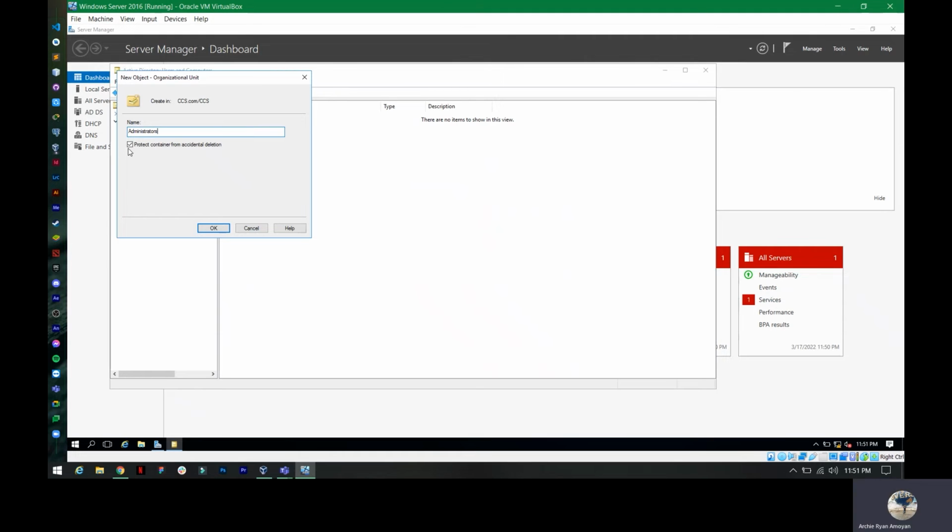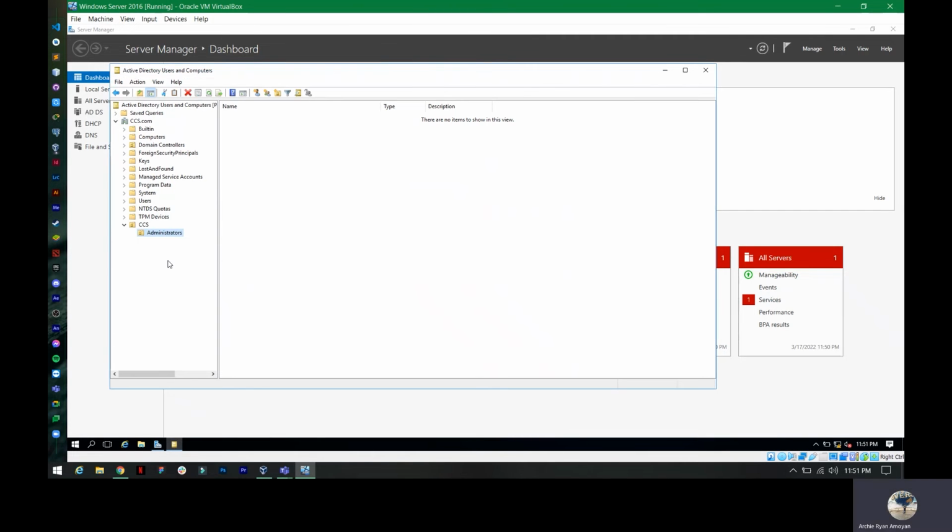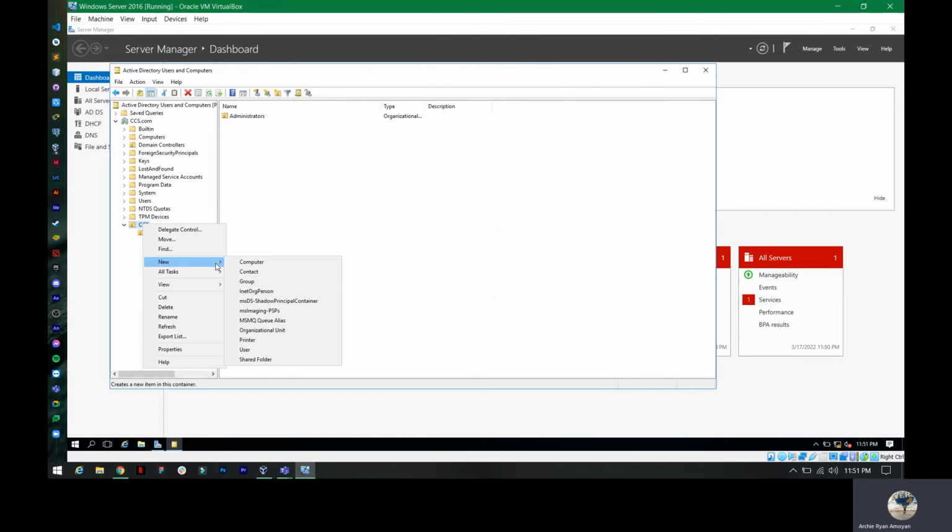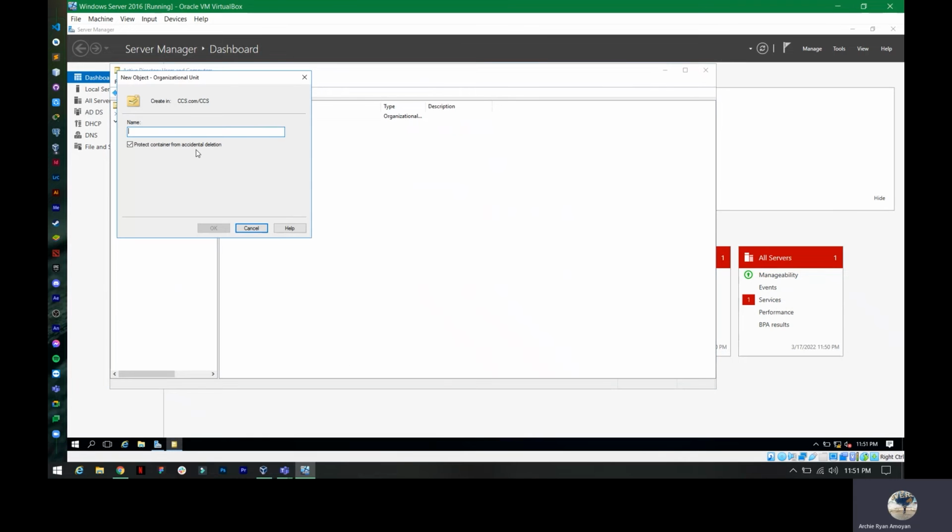All right, the same goes with this. Uncheck this one if you want to make changes later. Then we also need to create a new organizational unit for our domain user.